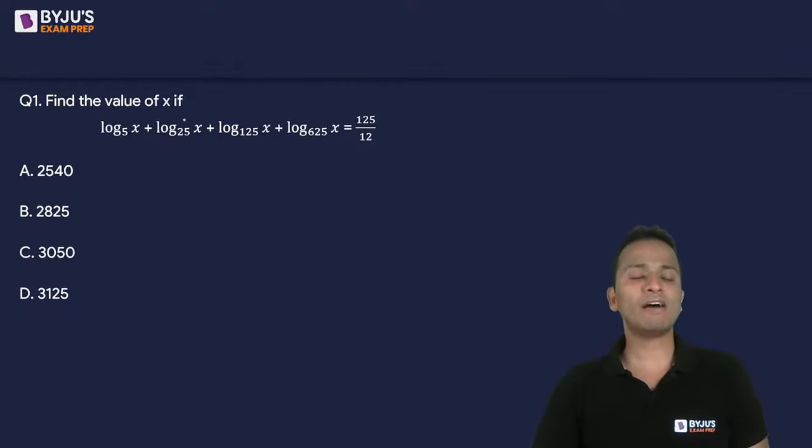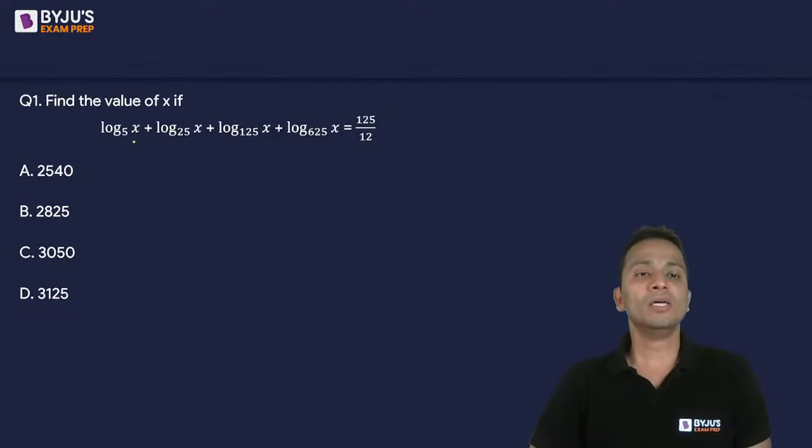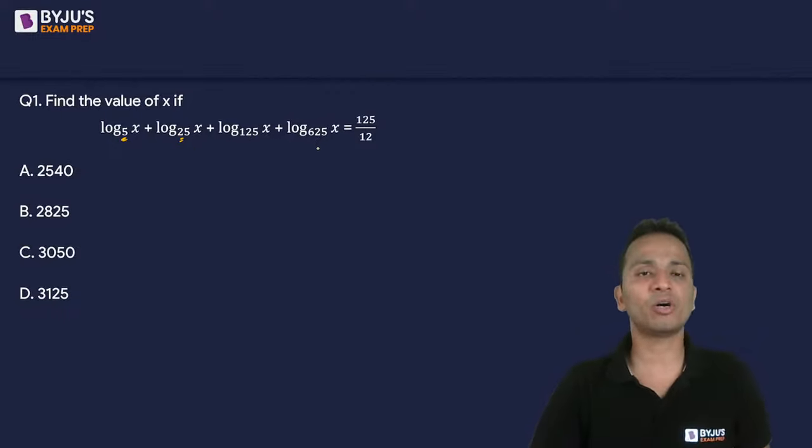Okay, so we'll have to find out the value of x. Prateek has already given an answer. So log of x to the base 5. Now look at the bases in this case: 5, 25, 125 and 625. Now all these numbers are powers of 5.